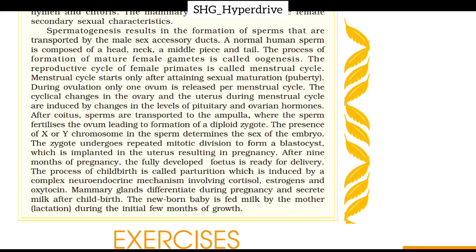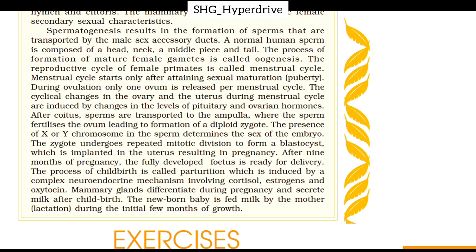Spermatogenesis results in the formation of sperms that are transported by the male sex accessory ducts. A normal human sperm is composed of a head, neck, a middle piece, and tail. The process of formation of mature female gametes is called oogenesis. The reproductive cycle of female primates is called menstrual cycle. Menstrual cycle starts only after attaining sexual maturation, that is puberty. During ovulation, only one ovum is released per menstrual cycle. The cyclical changes in the ovary and the uterus during menstrual cycle are induced by changes in the levels of pituitary and ovarian hormones.